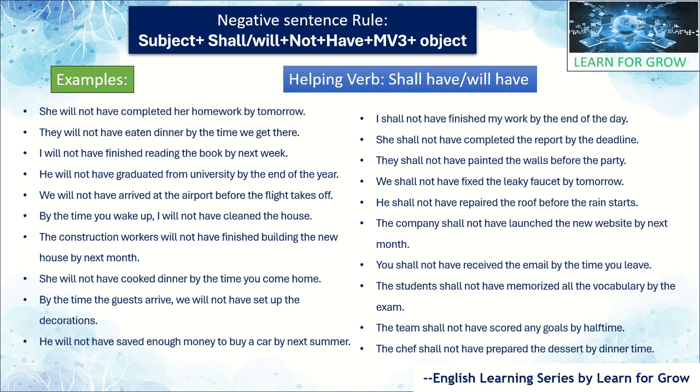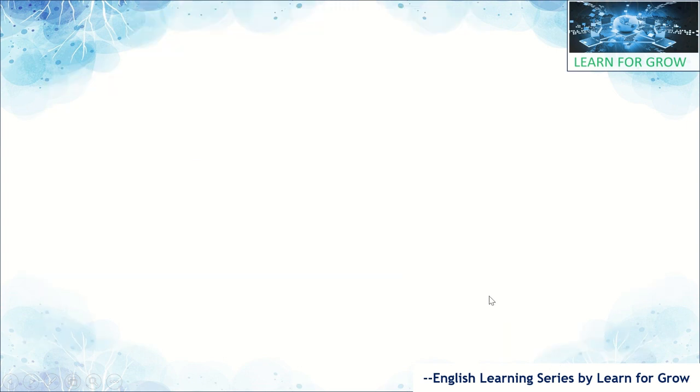the interrogative sentence rule. And the last example we have taken: the chef shall not have prepared the dessert by dinner time. Okay, as we study the interrogative sentence rule, let's see the structure here. Shall or will plus subject plus have plus main verb form 3 plus object plus question mark. This is the basic structure of the interrogative sentence rule.